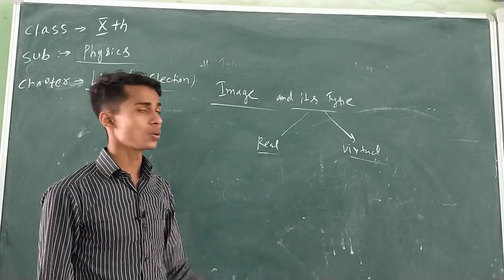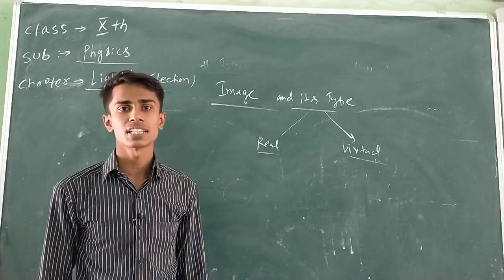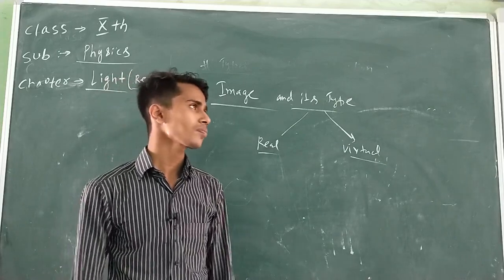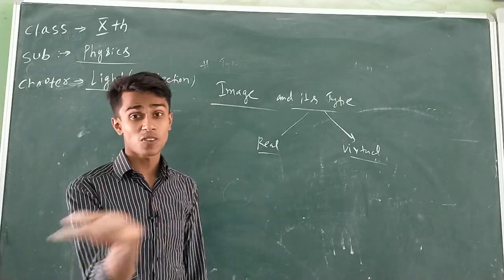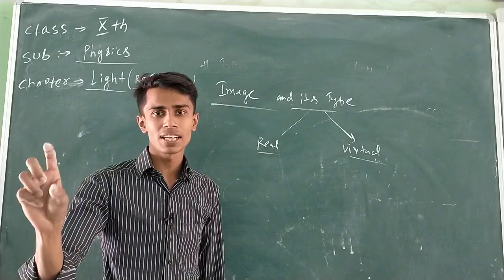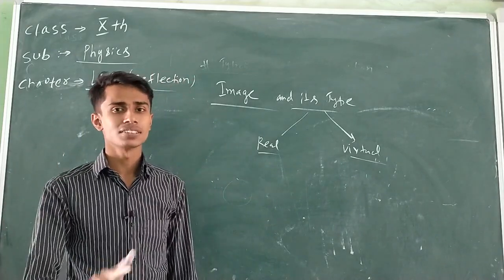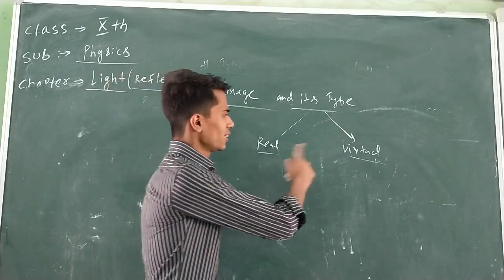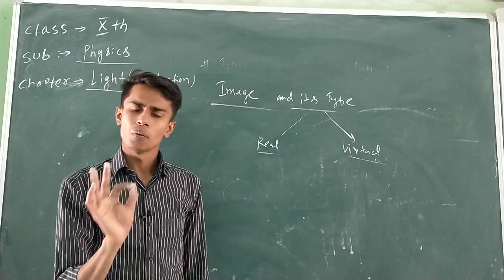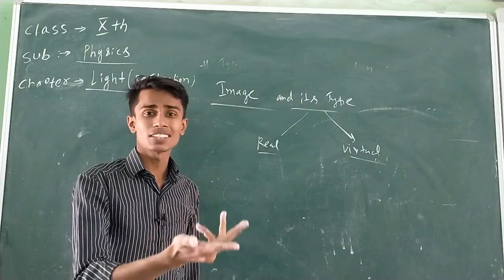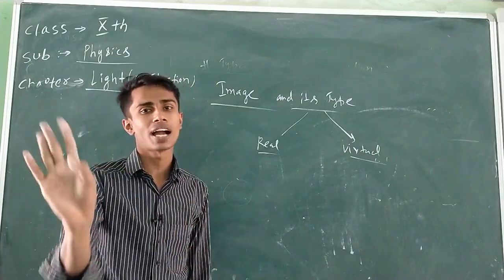अब आगे सुनो. टाइप्स ऑफ इमेज, रियल और वर्चुअल. इमेज 2 तरह का हो सकता है, रियल और वर्चुअल. व्हाट इज द मीनिंग ऑफ रियल इमेज? व्हाट इज द मीनिंग ऑफ वर्चुअल इमेज? ऑब्जर्व. In case of cinema screen, the image is formed in front of the mirror. In case of mirror, in case of plane mirror, the image is formed behind the mirror. Yes or not? Now listen. Image can be real, image can be virtual. The reflected light rays either can meet actually in front of the mirror or they do not meet actually but they appear to meet behind the mirror.